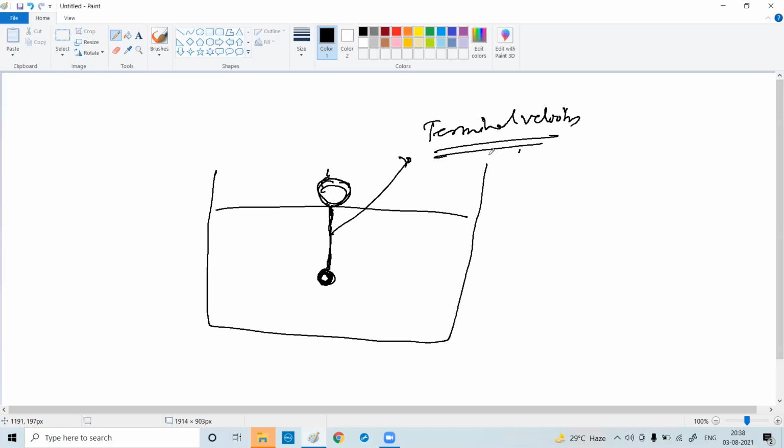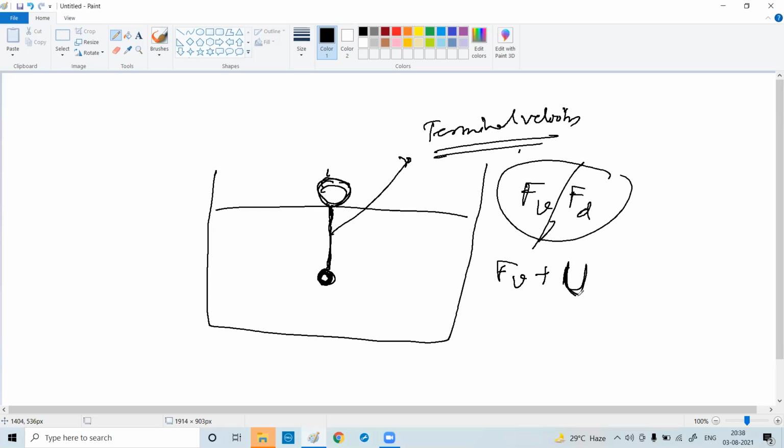And when does it occur? It occurs when the sum of the dragging force or the viscous force, FV, you can write FV or FD, anything, and the buoyancy, that is called upthrust, is equal to the downward force of gravity or the weight of the object.